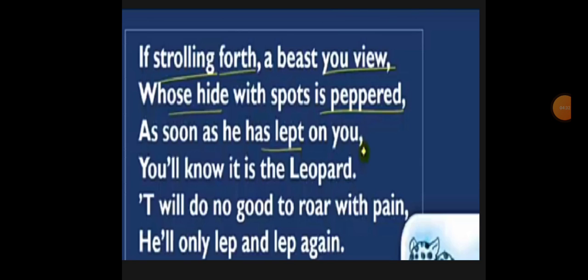So if you are moving around and you suddenly see an animal with a yellowish color and black spots on his body, and he is trying to leap on you, meaning he is trying to attack you, but if you do not succeed against this first attack, he will again and again try to attack that person or that prey. This is the characteristic of a leopard: if it is again and again attacking the same thing, then it is a leopard.